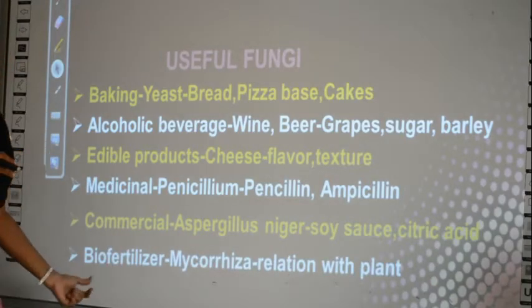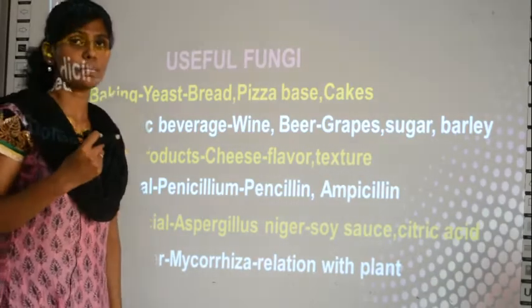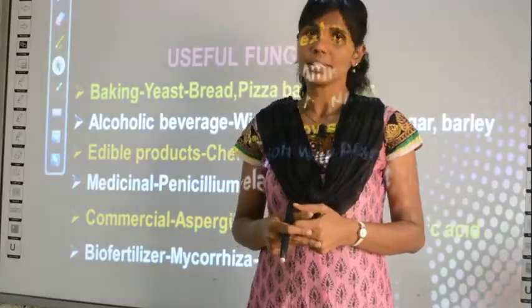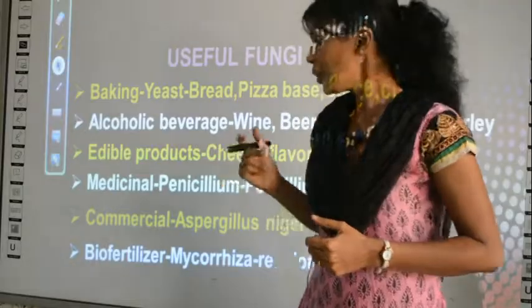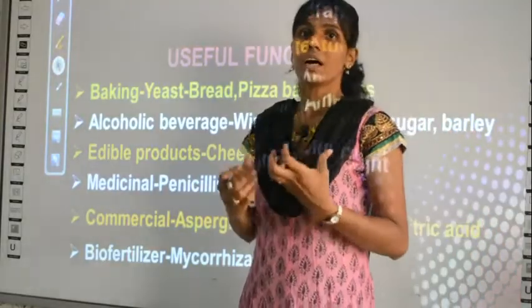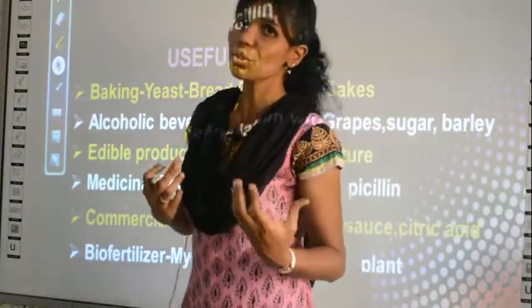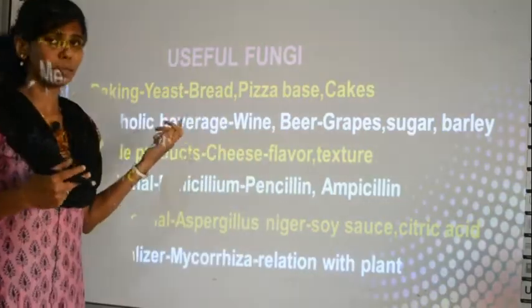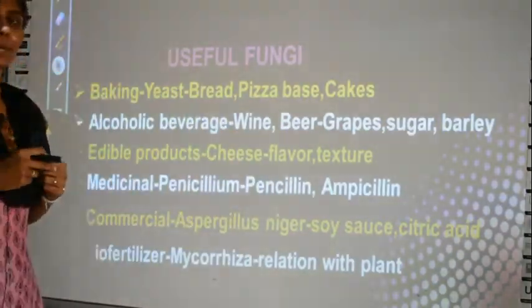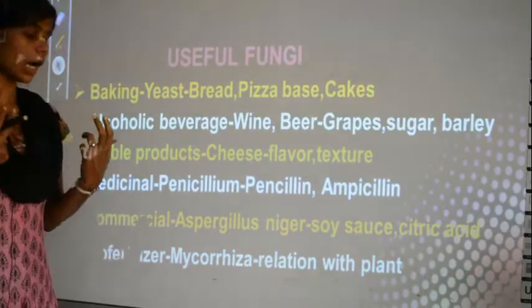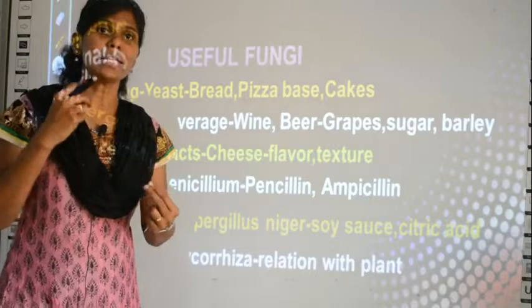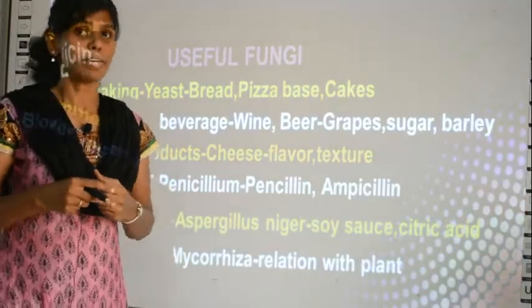And one more use is fungi can also be used as biofertilizer. Just like chemical fertilizers, there are also biofertilizers, which means some living organism is used as a fertilizer. In this case, we are studying about fungi, right? Fungi can be used as a fertilizer. How can fungi in relation with the plant benefit the plant? It can act as a fertilizer.